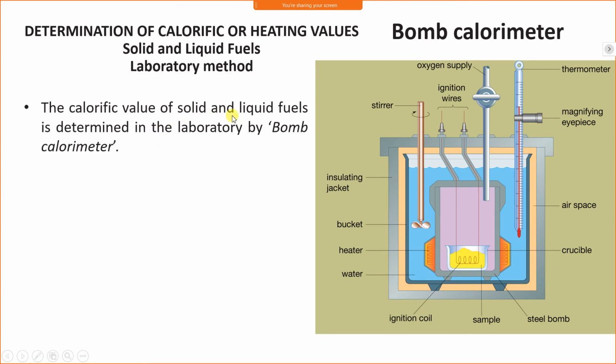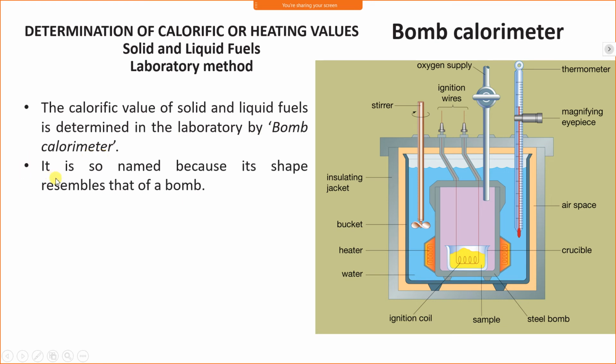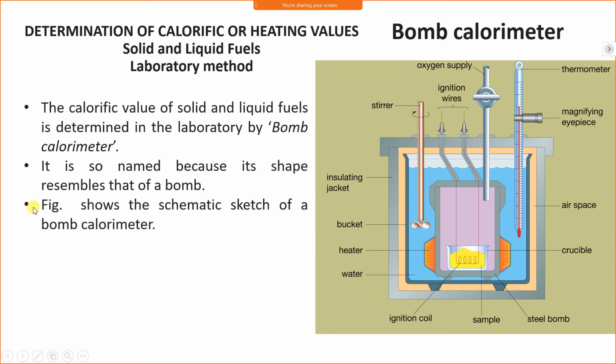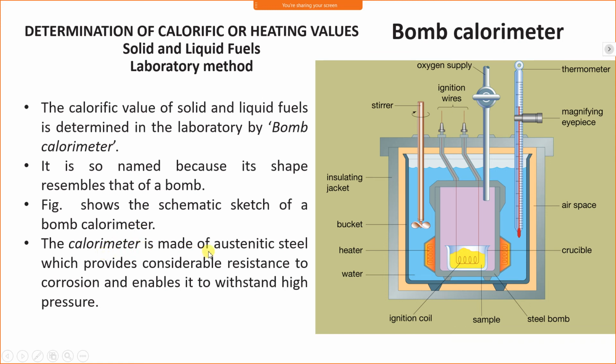The calorific value of solid and liquid fuel is determined in the laboratory by a bomb calorimeter. It is so named because its shape resembles that of a bomb. Another reason is that when the fuel is burnt, it gives a sound like a bomb. The figure shows the schematic sketch of a bomb calorimeter. The calorimeter is made of austenitic steel, which provides considerable resistance to corrosion and enables it to withstand high pressure.